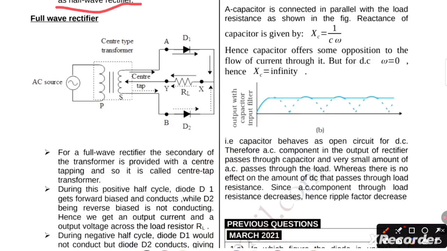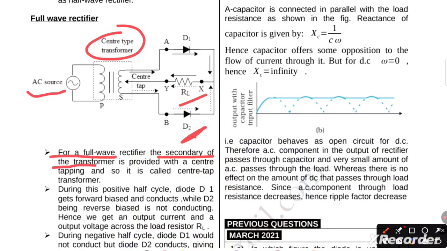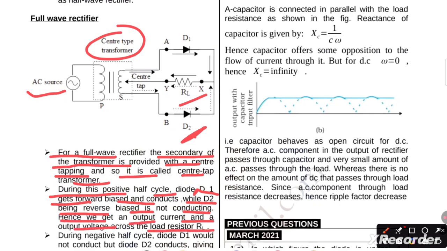Now the next concept I am going to discuss is the full wave rectifier. Here is the AC source, a center tap transformer, and two diodes, D1 and D2, with load RL. For a full wave rectifier, the secondary of the transformer is provided with a center tapping, so it is called a center tap transformer. During the positive half cycle, diode D1 gets forward biased and conducts, while D2, being reverse biased, is not conducting. Hence, we get an output current and output voltage across the load resistor RL.